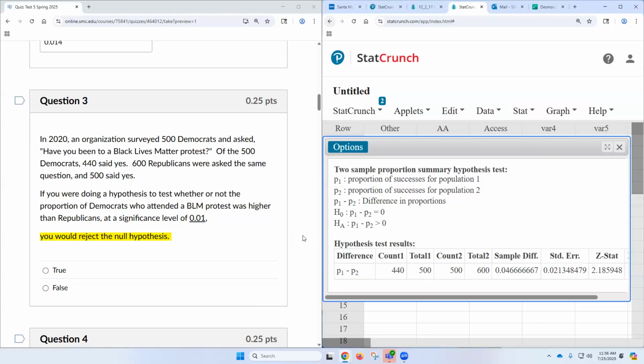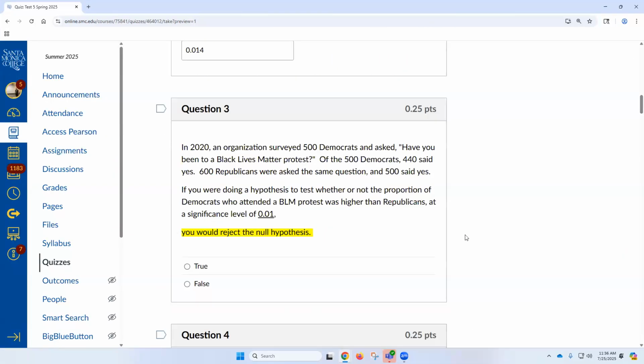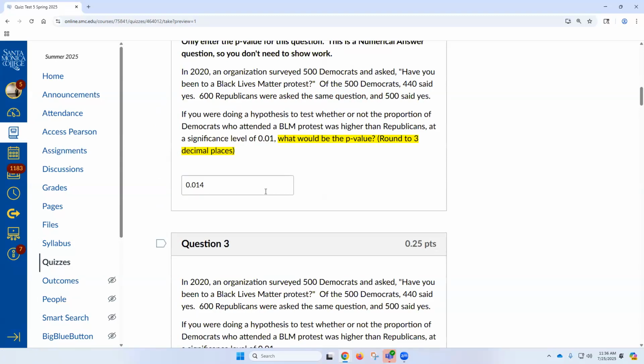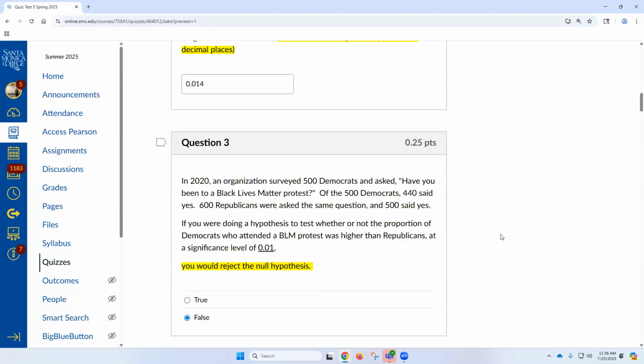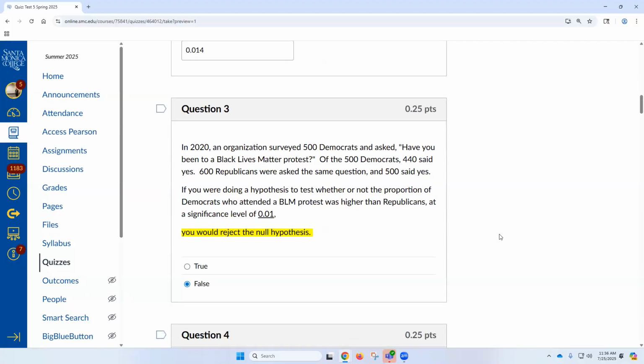Next question. Would you reject the null hypothesis? Yes or no? No, because the p-value is 0.014, right? It's too big. So we say no. See what I'm saying? So go to no, false. You would reject the null hypothesis, false.